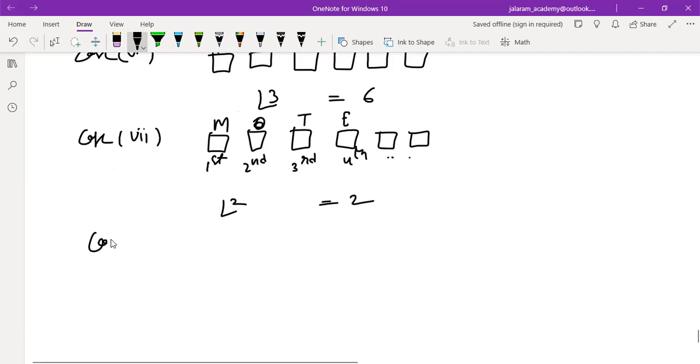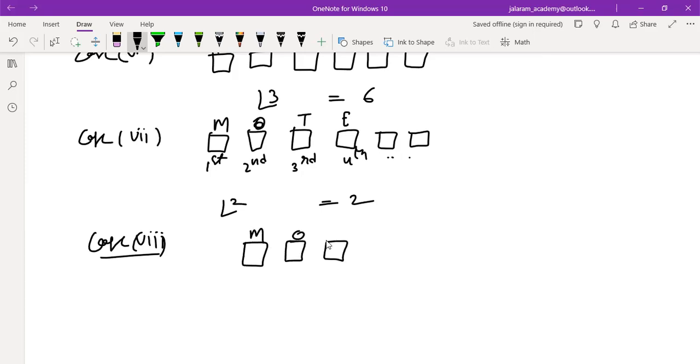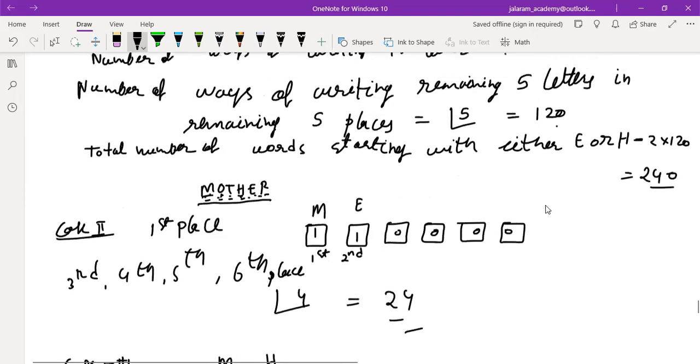Now after case 7, there will be case 8. So the first letter is M, next is O, next is T, next is H, next E, next R. So we have reached this word. Now add all the results in the above cases.